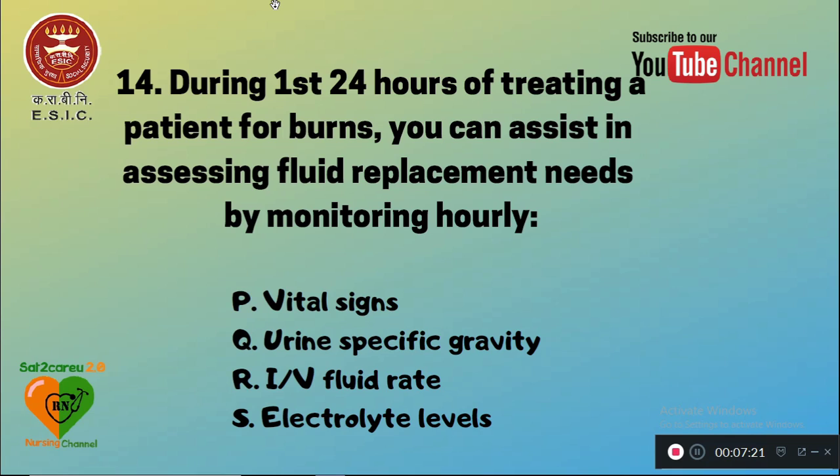14th question. During the first 24 hours of treating a patient for burns, you can assist in assessing fluid replacement needs by monitoring hourly.